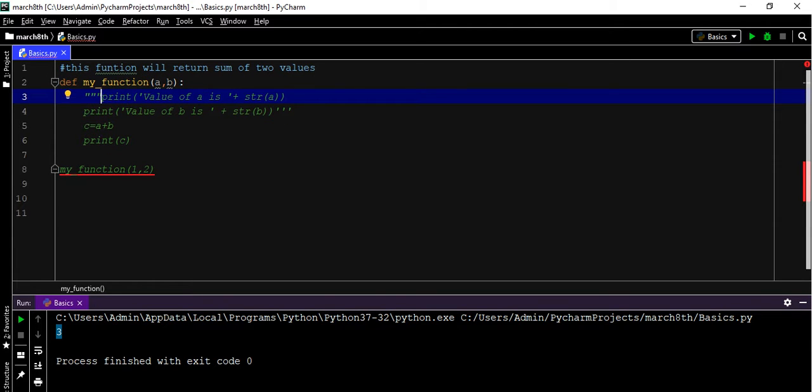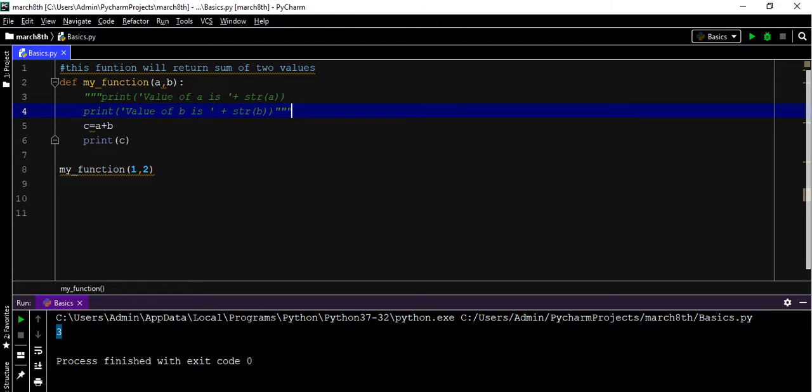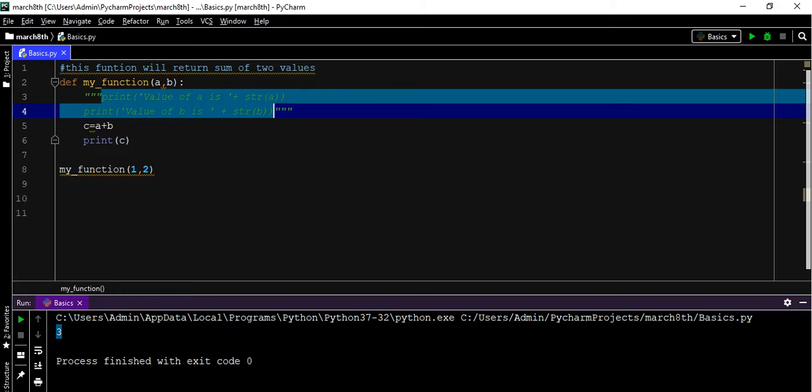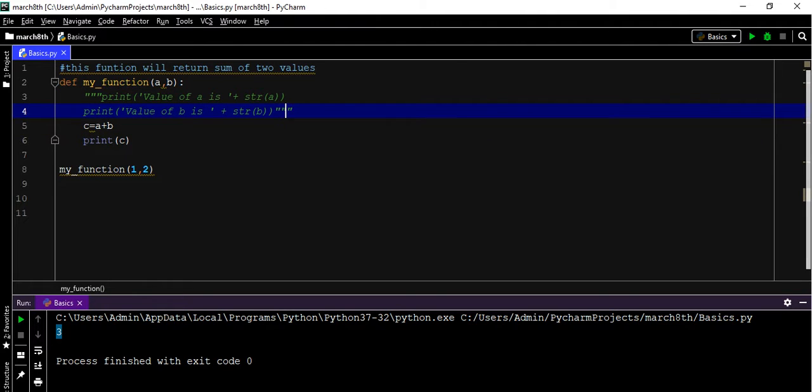But actually, if we are not assigning these lines to any variable, then the string will behave as a comment. Mostly we use triple single quotes or triple double quotes for the document string.